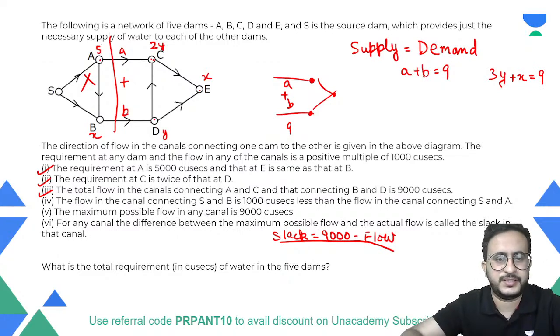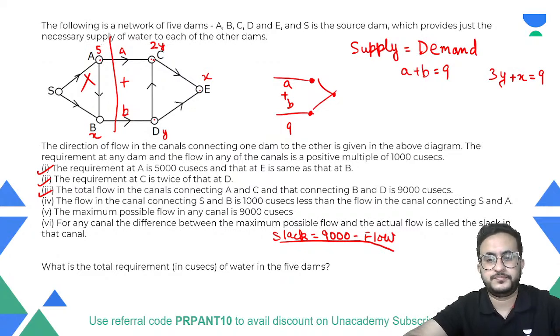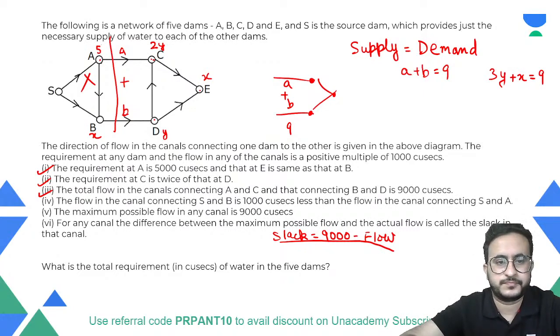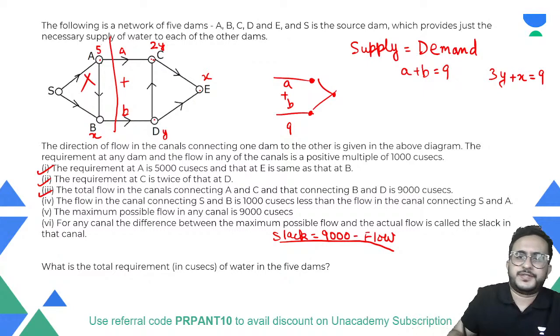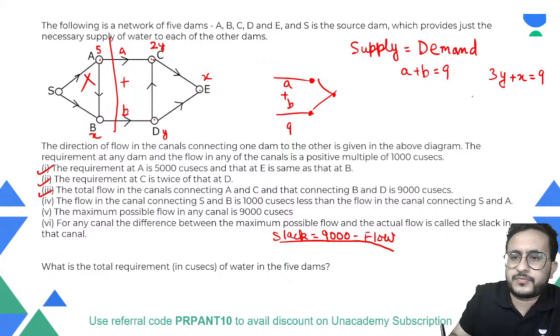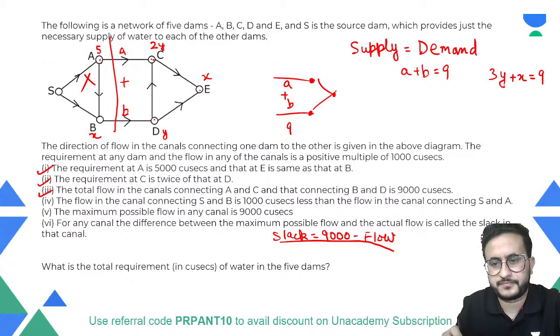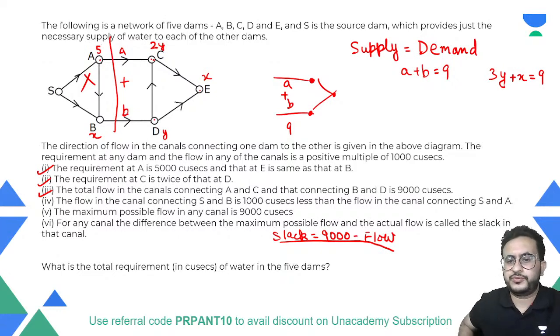Okay, so let us start thinking in this way. So what can be the values of x and y? Now see this. Can y be 0? Y 0 रख सकते हैं? Can we put y equal to 0?